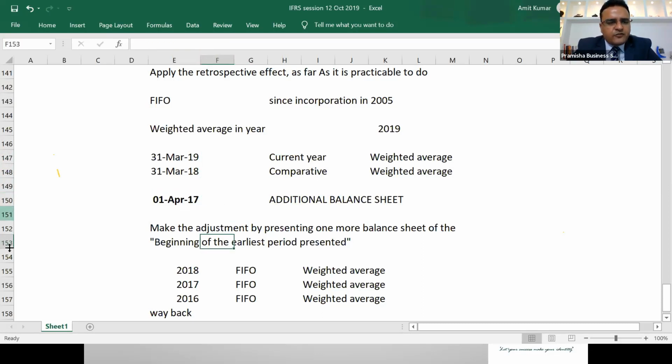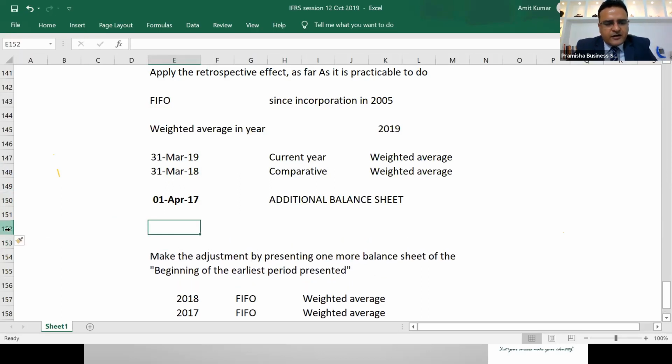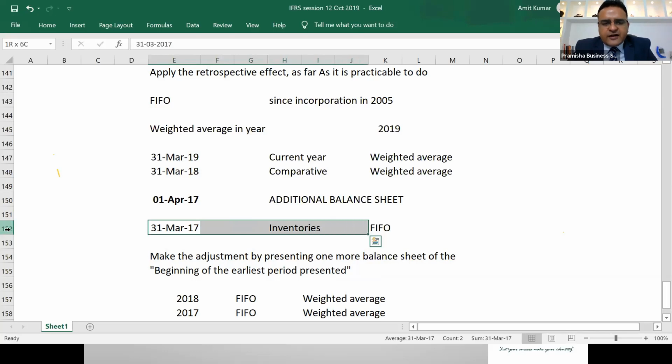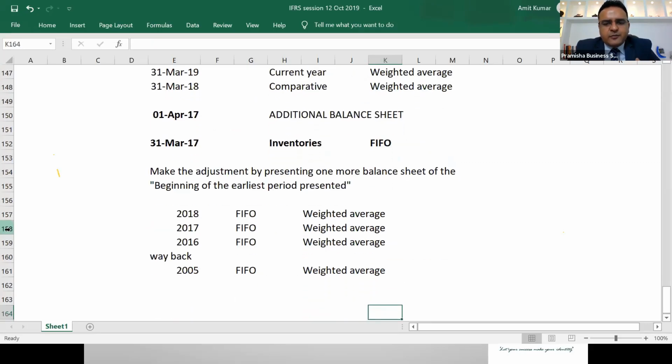Why? Because we have financial statements of 31st March 17 which presented inventories under the FIFO method. We have the balance sheet of 31st March 17 which has already been published, and they published it under the FIFO method. We already have these figures with us. What we'll do is apply the effect retrospectively, cumulatively bringing in the effect under weighted average.